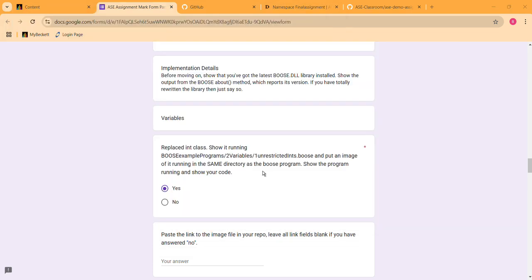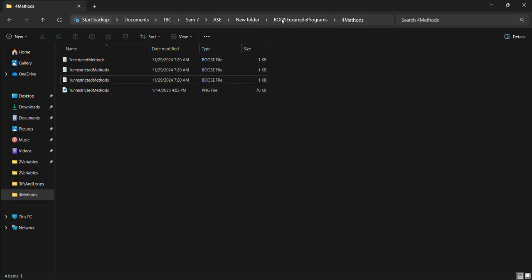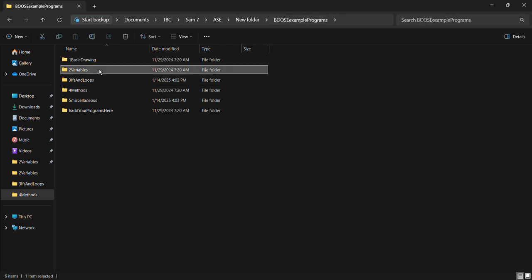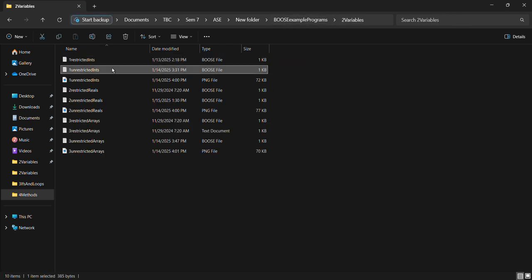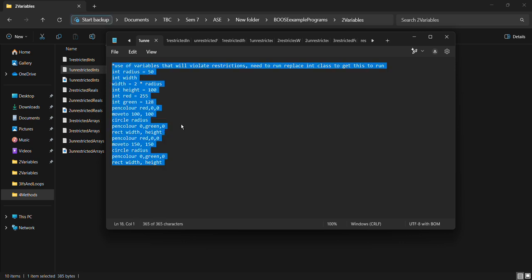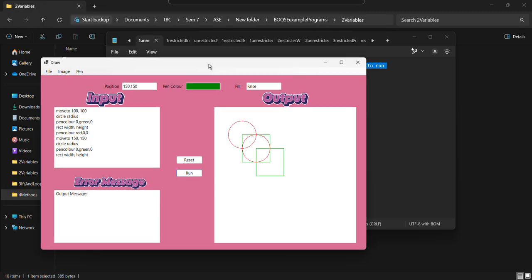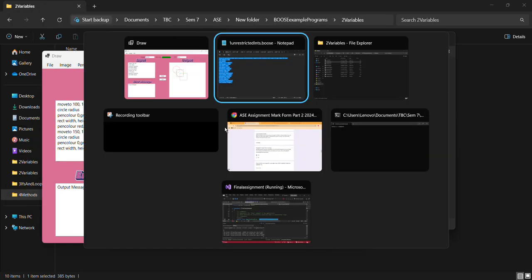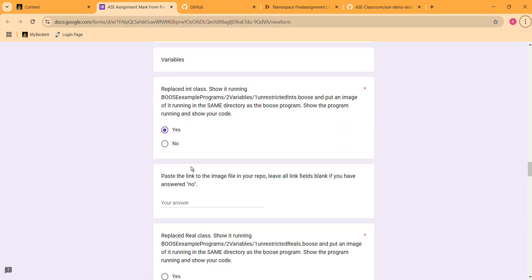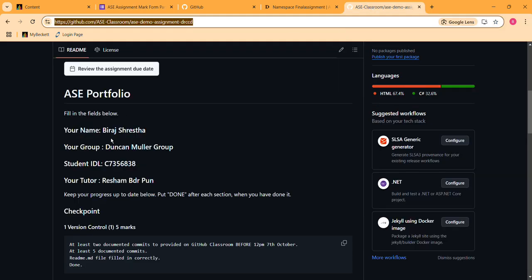It's unrestricted int. This is the unrestricted int command. Here, as you can see, it's been running properly. Paste the link to the image file in your repo. Yes, I have added the image to my repo as well.